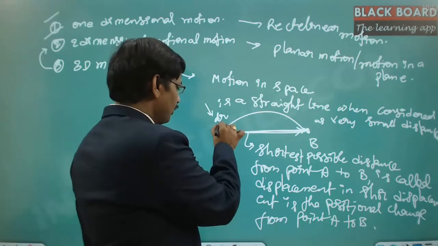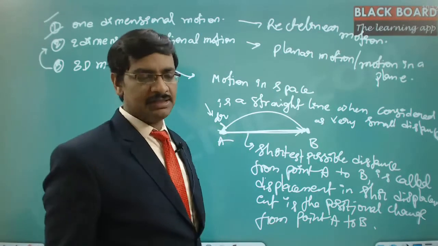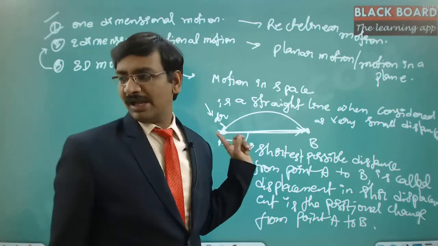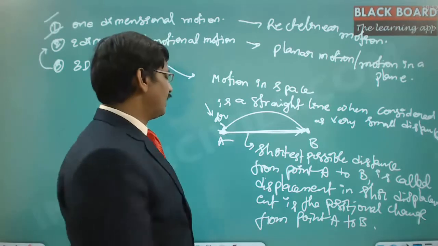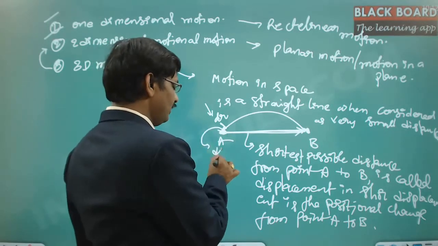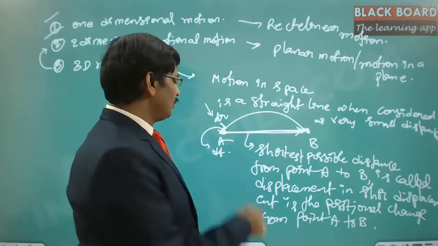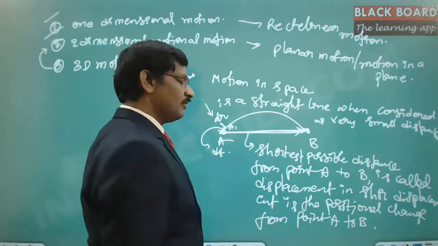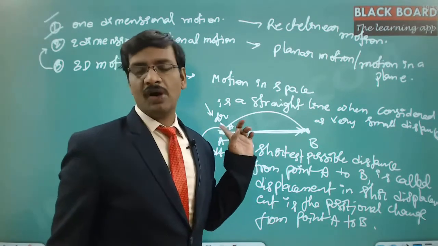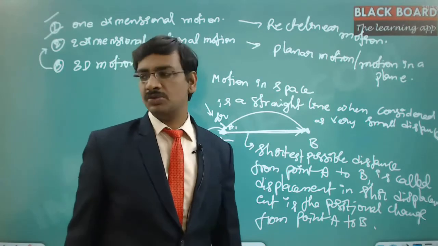Now, from this point to this point there is a positional change, which is nothing but a displacement of dr. Let us say it happened within a time of dt, which is the change in time when moving from point A to A1, where A1 is the new position at a very close, almost zero distance.